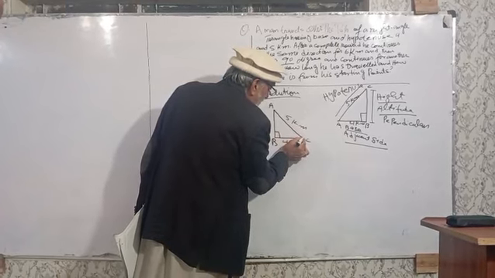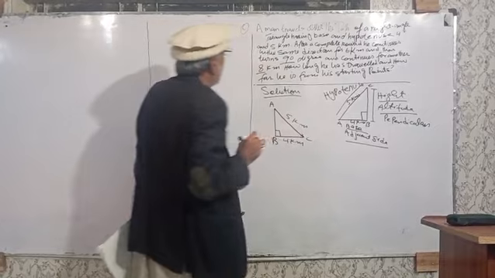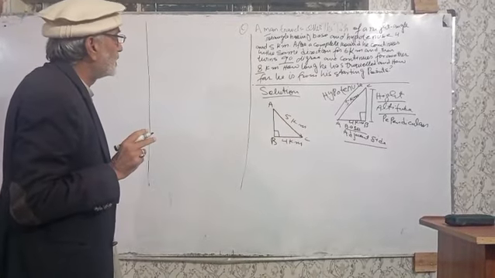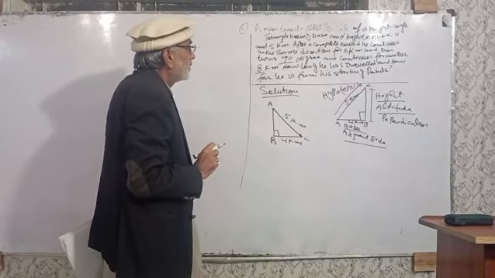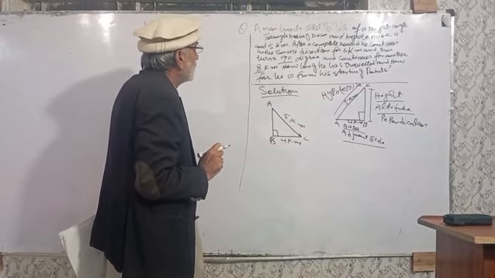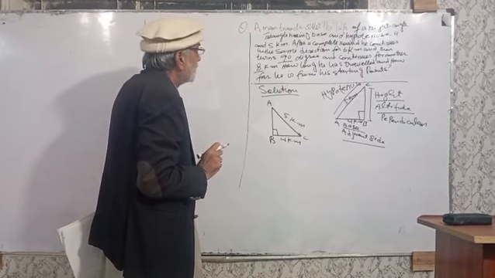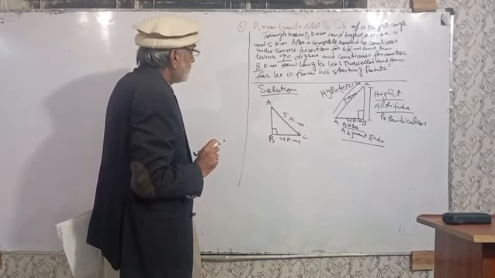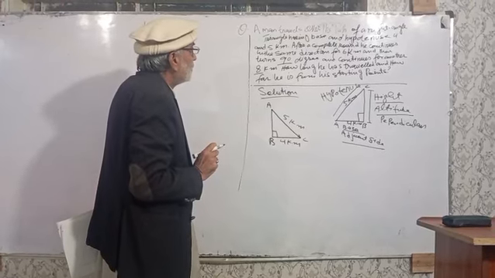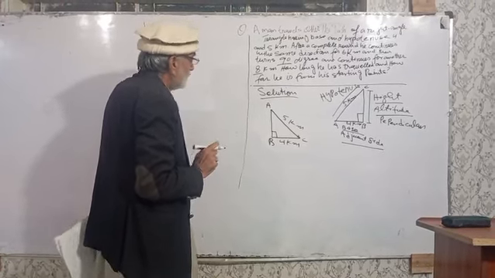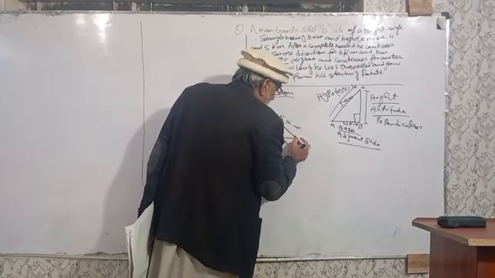When he again reaches point C, after covering the distance of 5 kilometers after a complete round, he continues in the same direction for 6 kilometers. It means the same direction will be this.